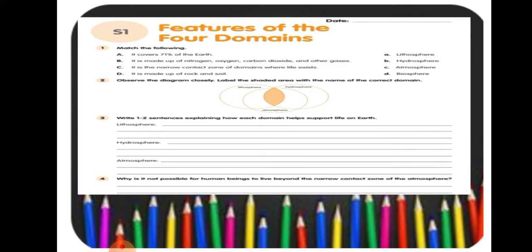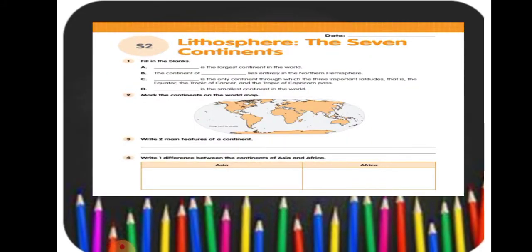Okay, let's move to worksheet 2, lithosphere, the 7 continents. Question number 1 is fill in the blanks. Match your answers: A, Asia; B, Europe; C, Africa; and D, Australia. Question number 2, mark the continents in the given world map. That you do yourself. You know the answer. If you don't know, open your atlas and mark it, or you can match your answers. You can write the correct answers from your content book also, or you can watch the video.